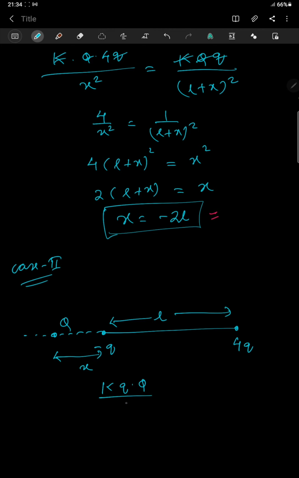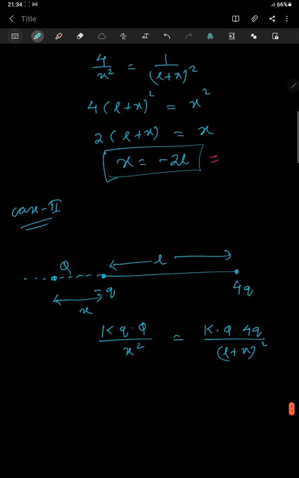K q capital Q divided by x square is equal to k q 4q divided by L plus x whole square. So this simplifies: 4x square will be equal to L plus x whole square. So 2x will be L plus x. So x is equal to L.